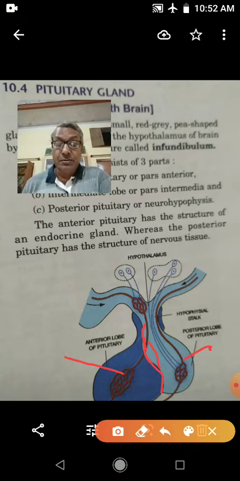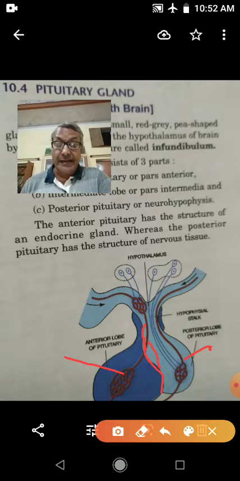Prolactin hormone stimulates the mammary glands to secrete milk after the birth of the baby. It also helps to maintain the corpus luteum after ovulation. Therefore, it is also known as luteotropic hormone.